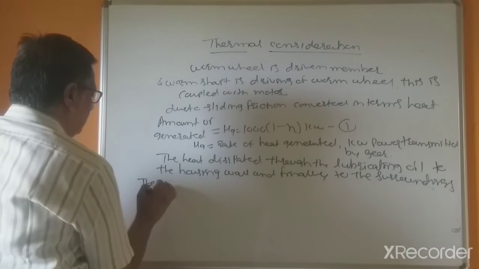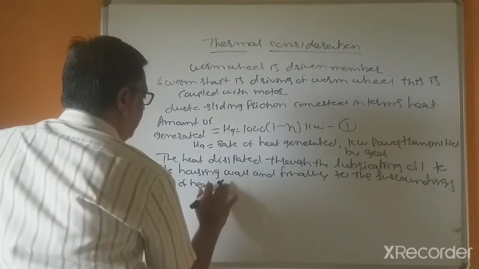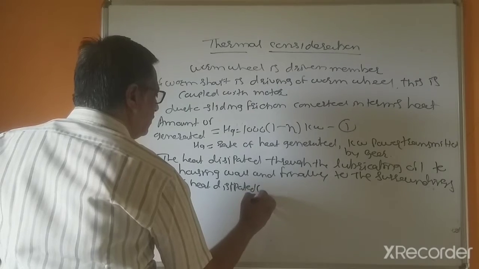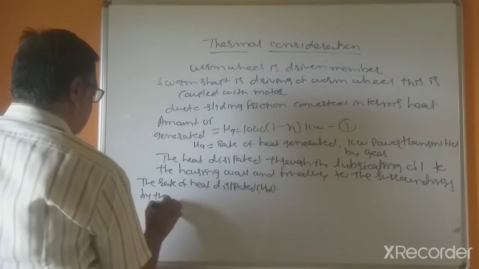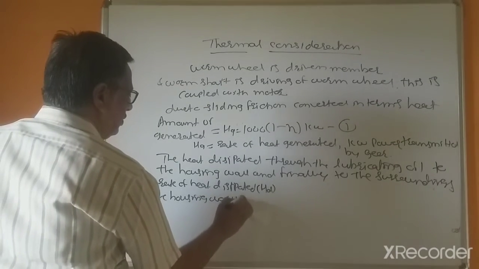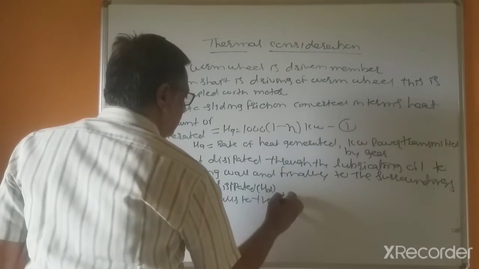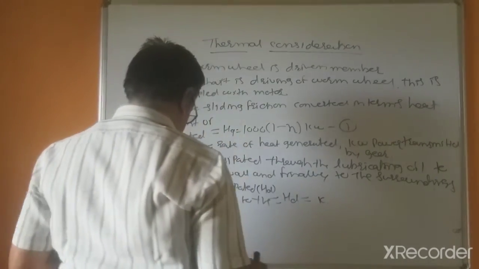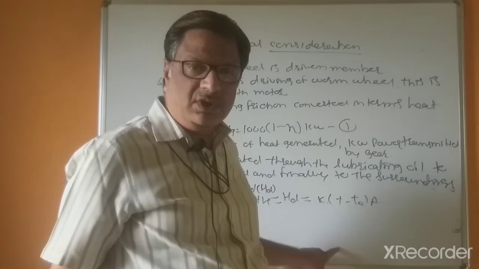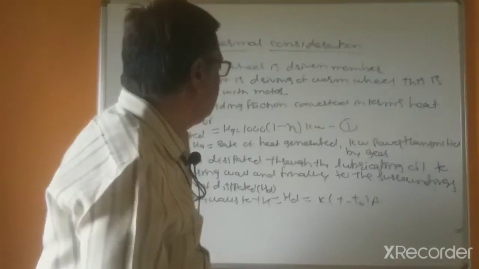So the rate of heat dissipated, Hd, by the housing wall to the surroundings is equal to K into (T minus T0) into A. K is the coefficient of heat transfer from the gearbox material to the surrounding materials.